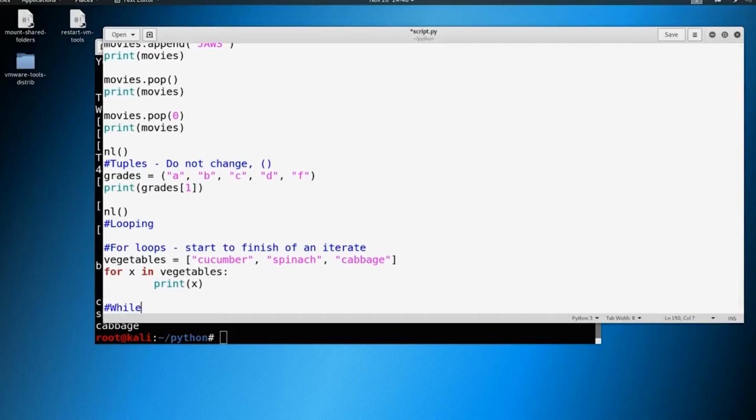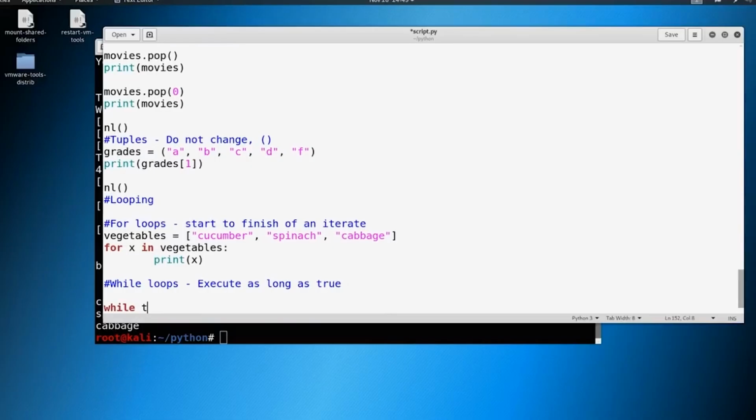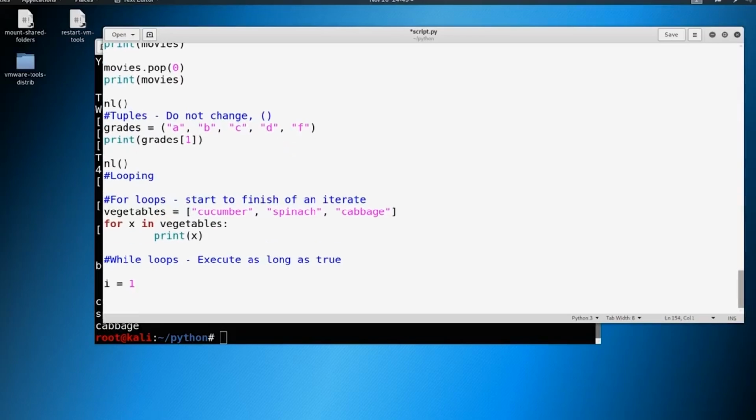So we'll say while loops, and these execute as long as true. So later on, you're going to see something that says while true. It'll be capital, while true. We're going to do something. Don't worry about that right now. For this example, what we're going to do is we're going to say I equals 1. And so we set a variable I that's equal to 1. Now let's do a while loop.